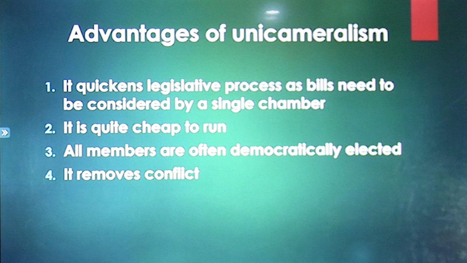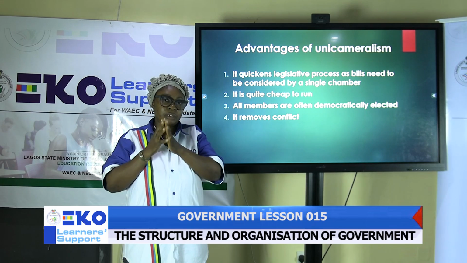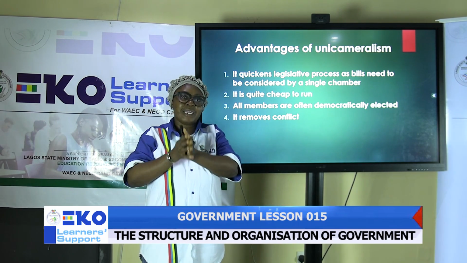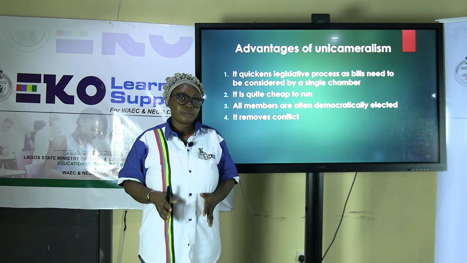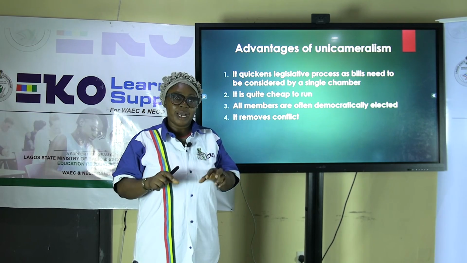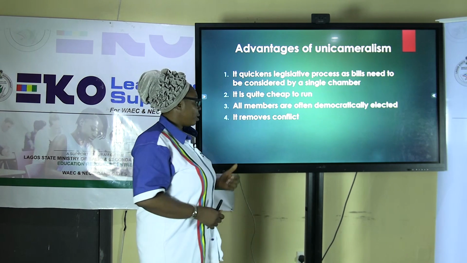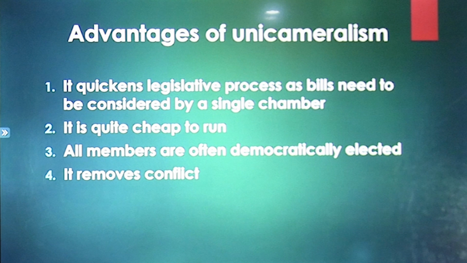And also, all members are often democratically elected. That is, all the members in unicameralism are elected by the citizens. It is not whereby they are appointed, but they are elected by the citizens before they can become a member of that chamber. And lastly, it removes conflicts because it is one, so it reduces conflicts among the members of the House.